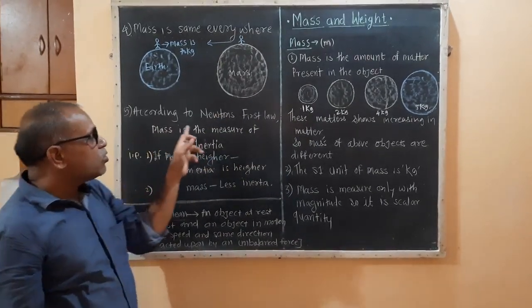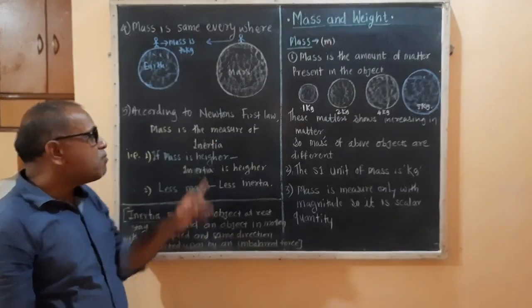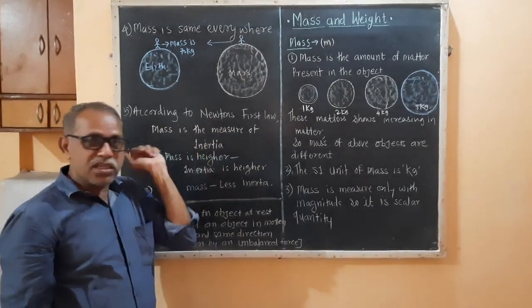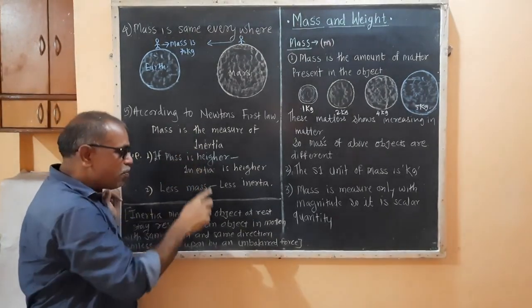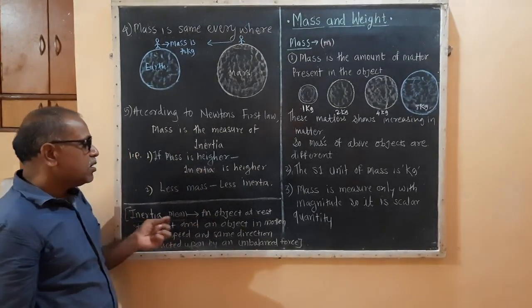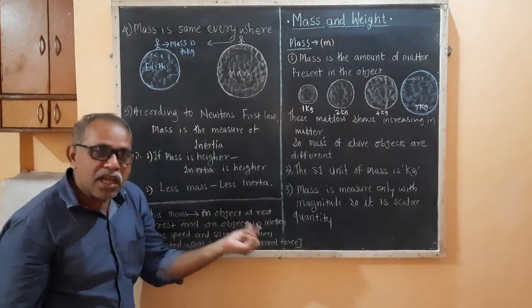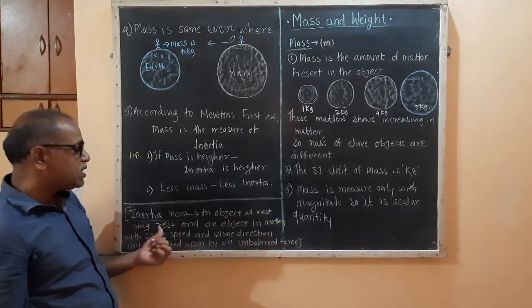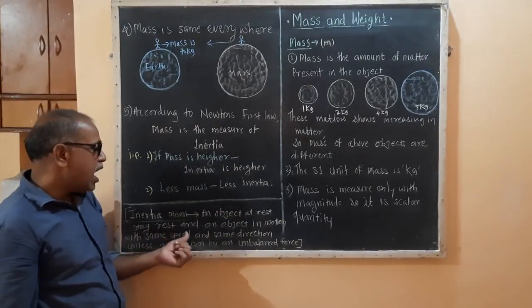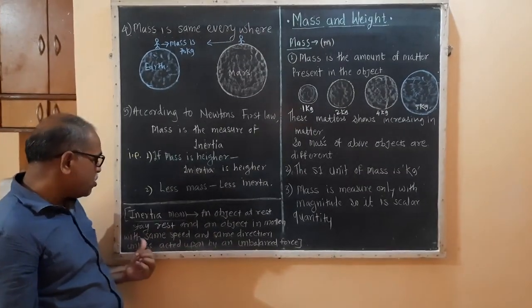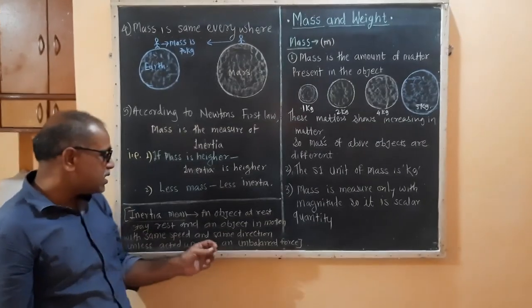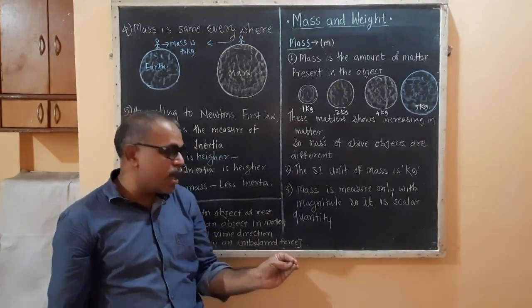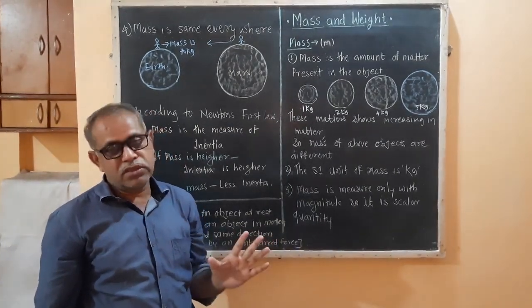So according to Newton's first law, mass is the measure of inertia. Now inertia, inertia means what? The tendency of an object to remain at rest if it is at rest, and an object in motion to keep moving with the same speed and same direction unless acted upon by an unbalanced force.